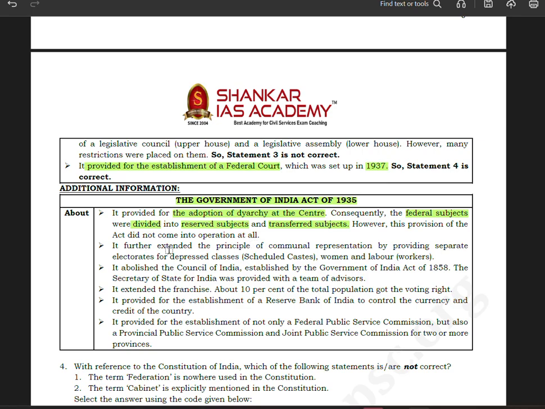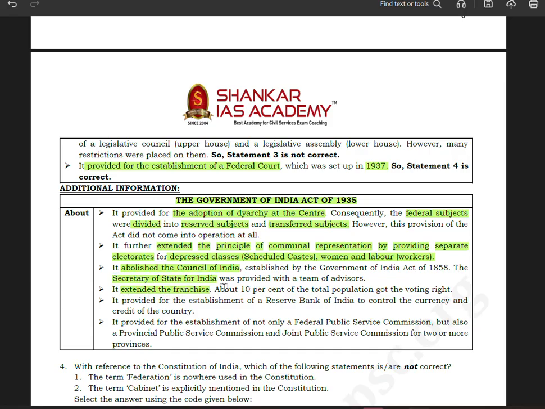It further extended the principle of communal representation by providing separate electorates for depressed classes, scheduled castes, women, and labor workers. It abolished the Council of India established by the Government of India Act 1858. The Secretary of State for India was provided with a team of advisors.